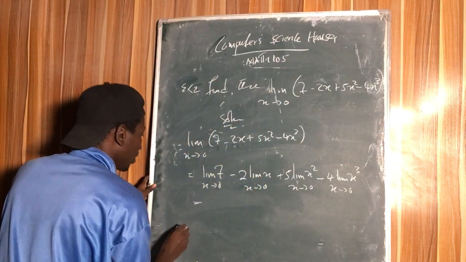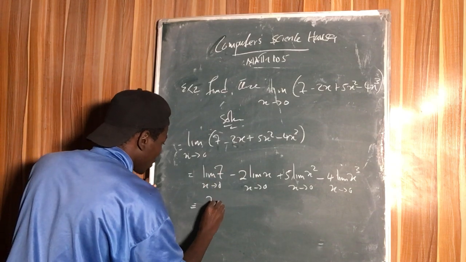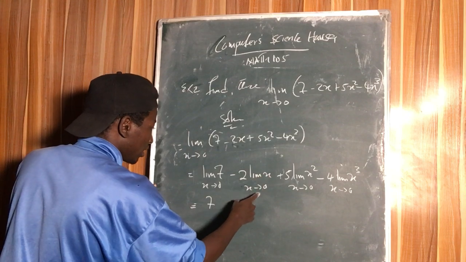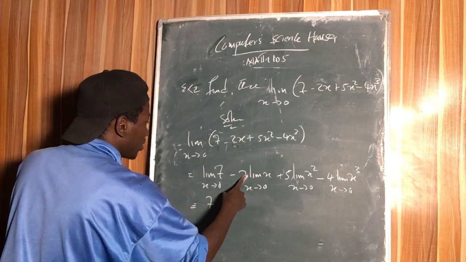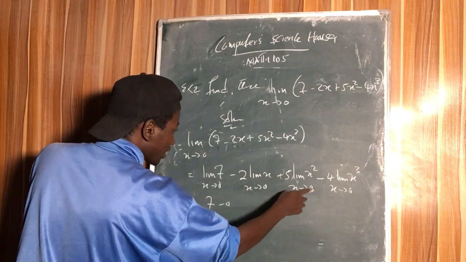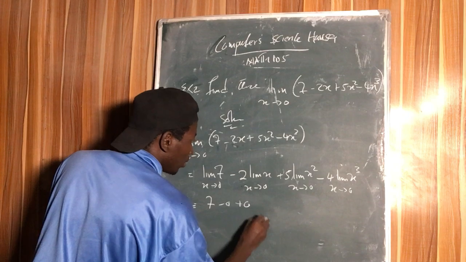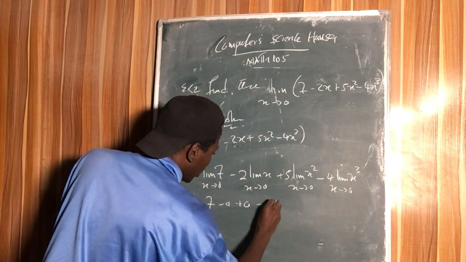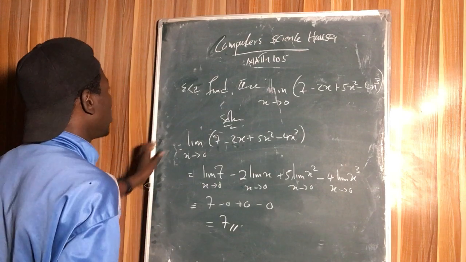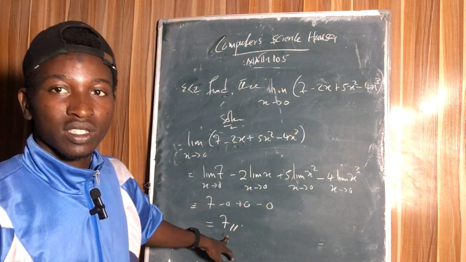So this is equal to the limit of the constant, which is the constant itself, minus the limit of x as x tends to 0. If x tends to 0, it is 0. 0 times 2 is 0. This too, as x tends to 0, 0 squared is 0, times 5 is 0, plus 0. The same thing, minus 0. So our answer is basically equal to 7. So the limit of this whole function as x tends to 0 is equal to 7.